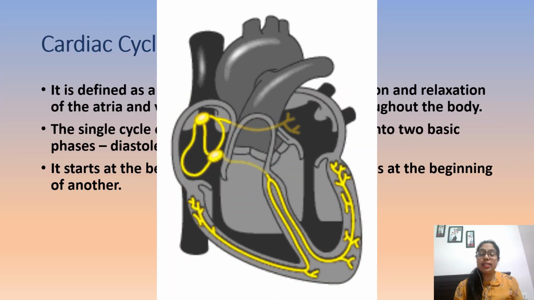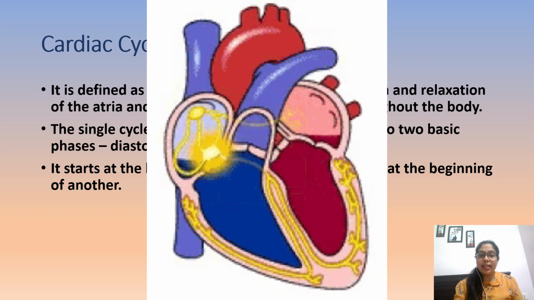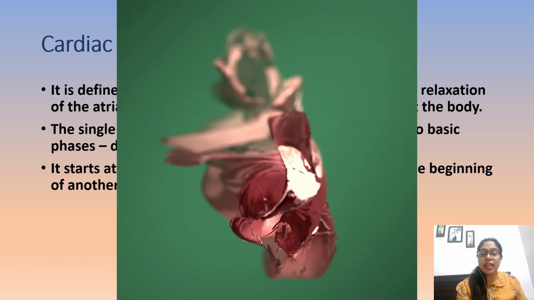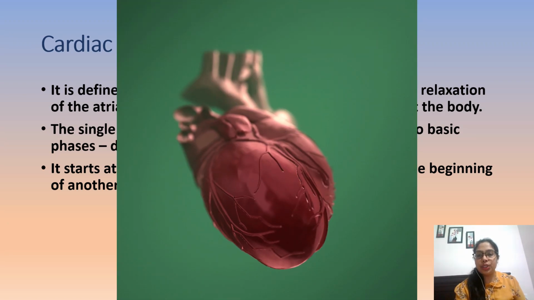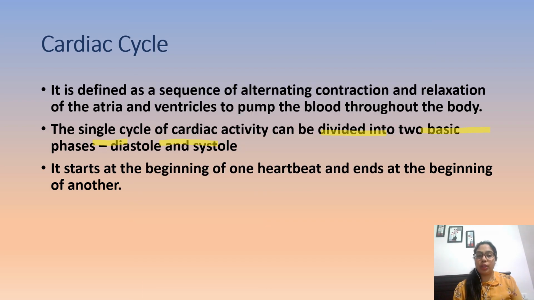So as the electrical signal triggers, the cardiac cycle will begin. What is the cardiac cycle? It is defined as the sequence of alternating contraction and relaxation of the atria, the upper chambers, and the ventricles, the lower chambers, to pump the blood throughout the body. The single cycle of cardiac activity can be divided into two basic phases. The first one is diastole and the other is systole.